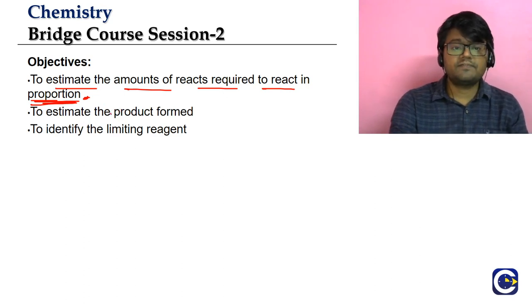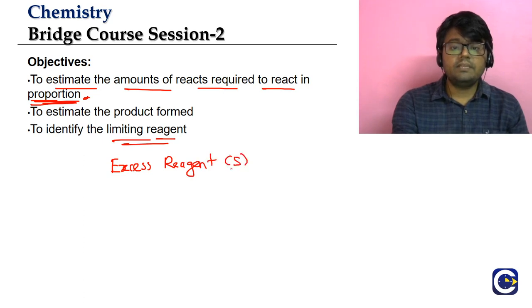What happens if they are not in proportion? We will see that some of them will be left over and some of them will be fully consumed. The substance that is fully consumed is going to be called the limiting reagent, and the ones that are left over we will call the excess reagent, if it is one. If there are many, we will call them excess reagents.